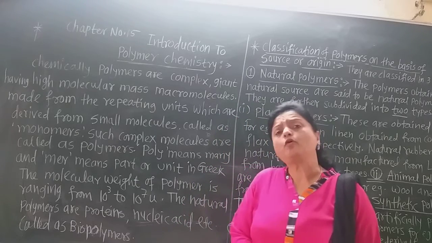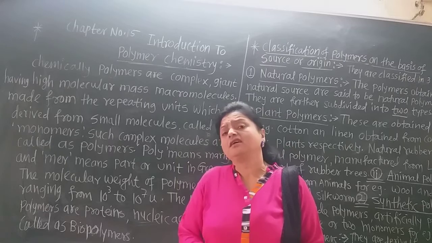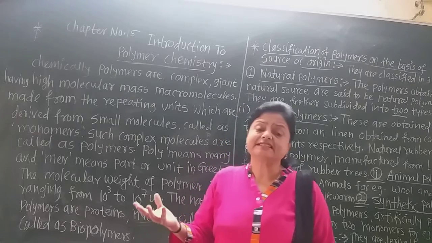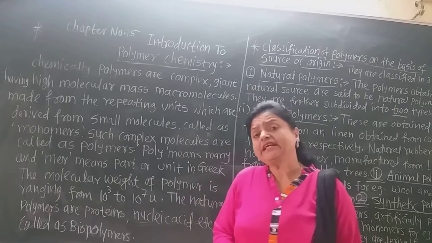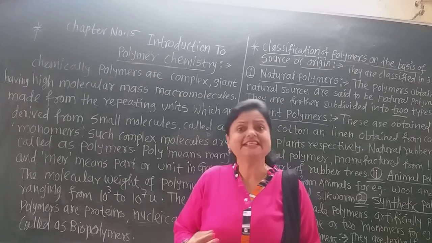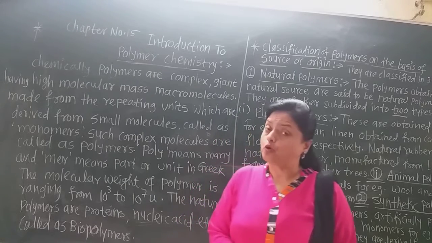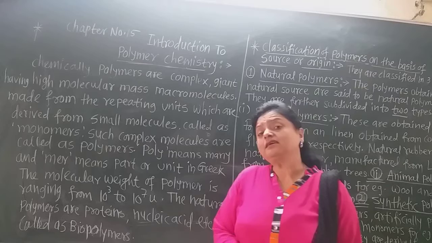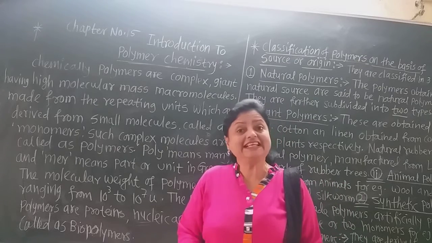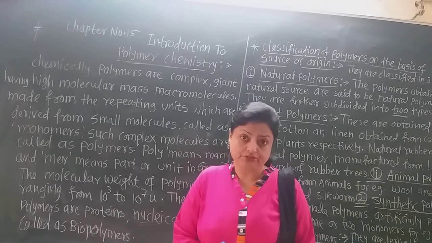The natural polymers are obtained from plants and animals. Proteins and nucleic acids are also biopolymers, and cotton and silk are also polymers.